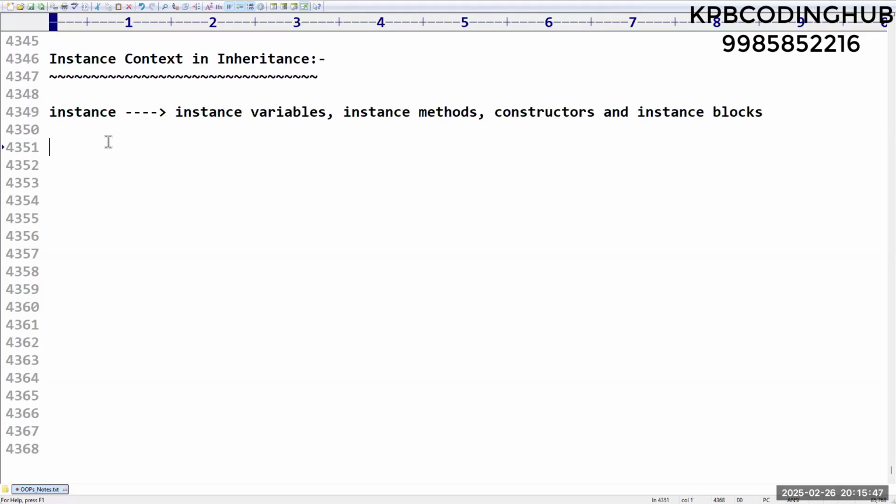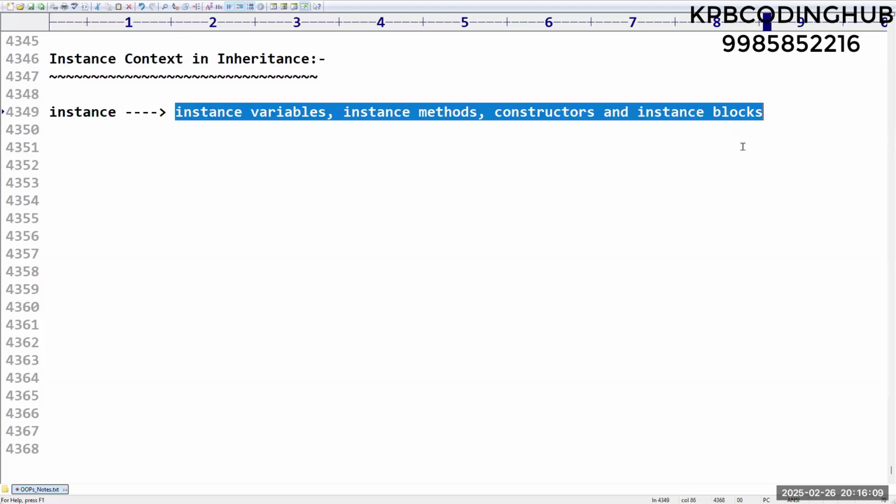Instance. Can I say whenever an object gets created, a separate variable will be created. By using that object, we can call instance methods. Constructor will be executed automatically. Instance block also will be executed automatically. This part we already covered. So I think you have very clear clarity. These are called as what?